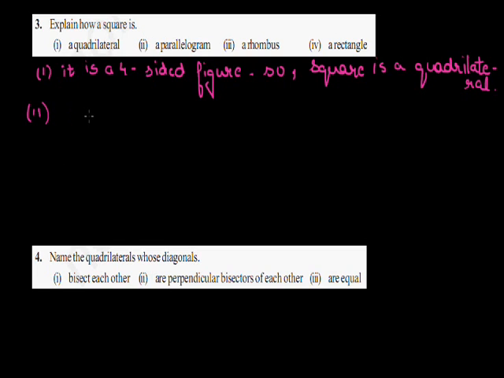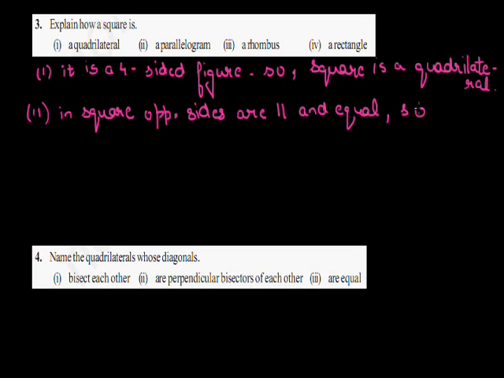Now in a square, opposite sides are parallel and equal. So I can say a square is a parallelogram. Now come to the third part. Explain how a square is a rhombus.